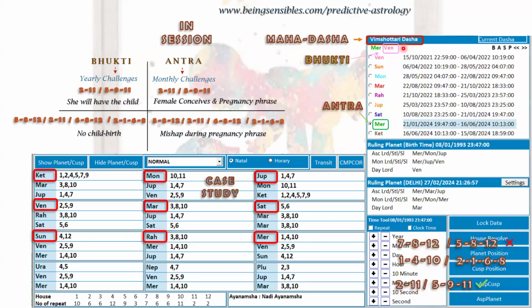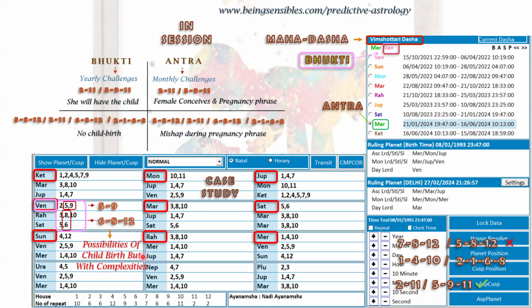Here I took the Vimshottari pattern and took a screenshot of that particular lady. Bhukti tells us the yearly and 2.5 year basis of the planet. The Bhukti here is Venus. We have to find the Venus combination. It is a mix. With this, we get an idea of the possibility of childbirth.